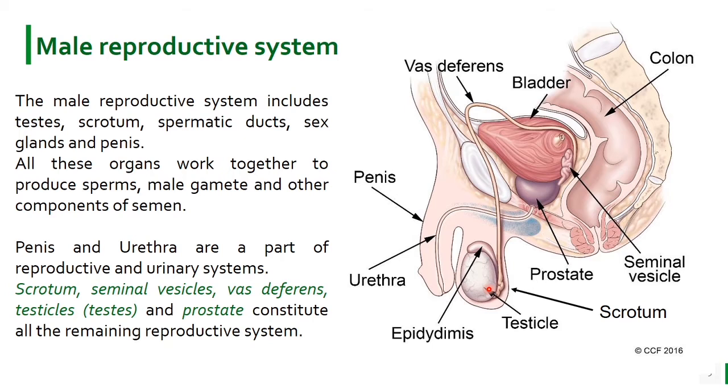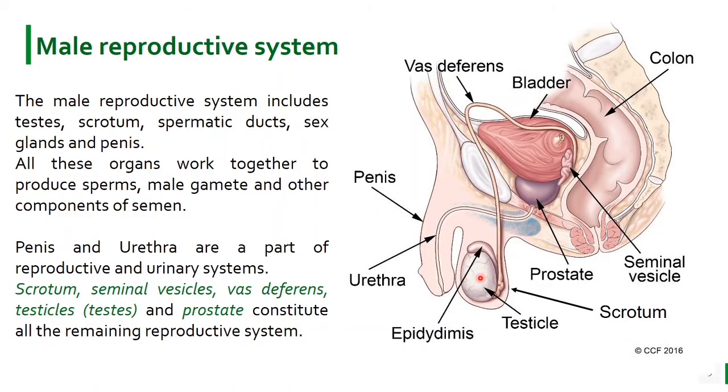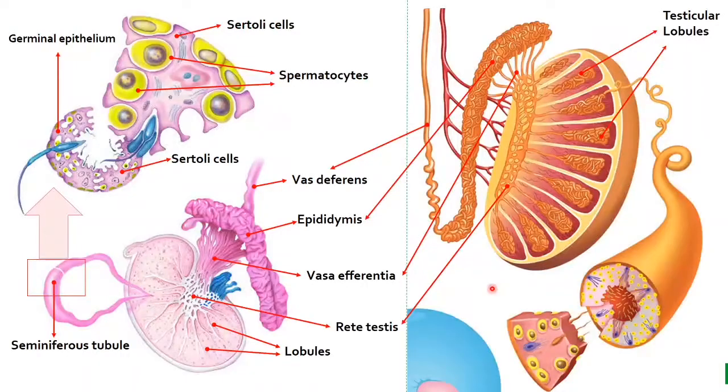So these testes are surrounded by a tough connective tissue known as tunica albuginea. Let's take a look at this. These are the testes, and there are 2 testicles. Each testis has 250 compartments known as testicular lobules. If we take a look at a transverse section of a testis, there are 250 compartments in each testicle known as testicular lobules.